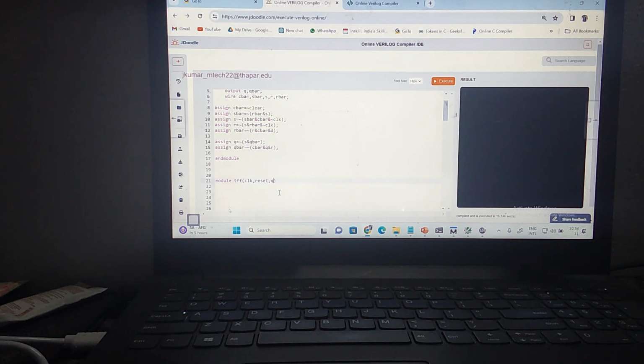The basic input, then Q is the output. Correct. Now what are the inputs here? The inputs are clock and reset. Output is Q. You can understand. Now to model the T flip flop, how to model the T flip flop?